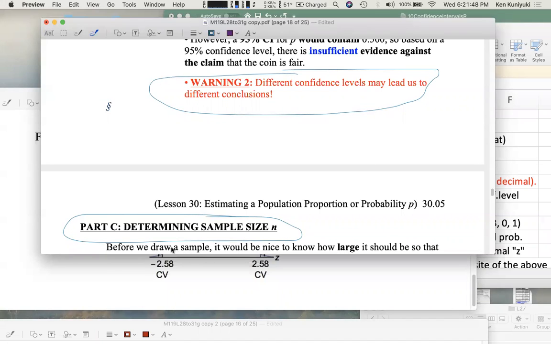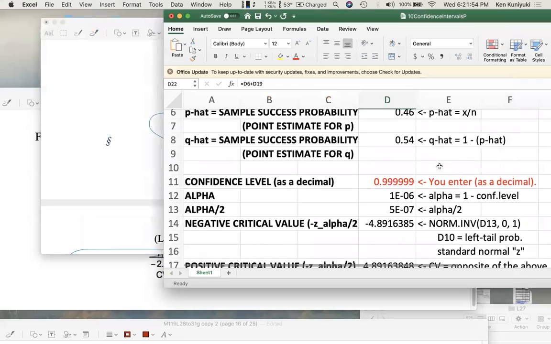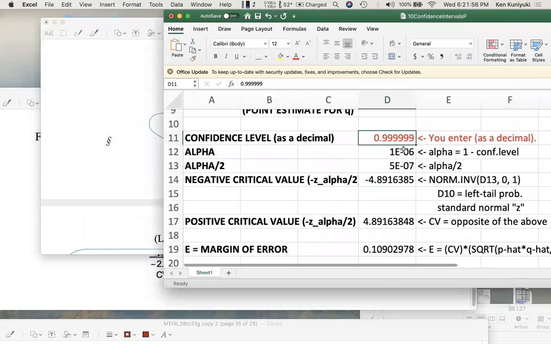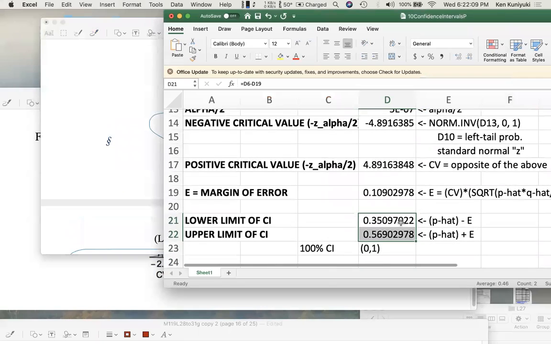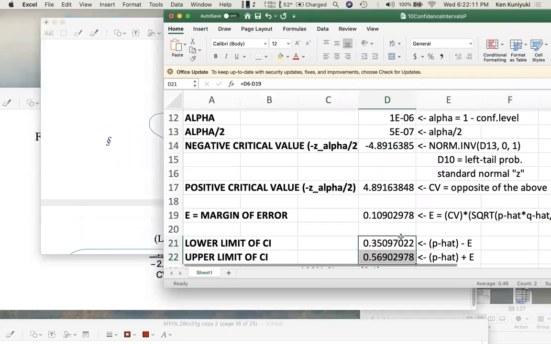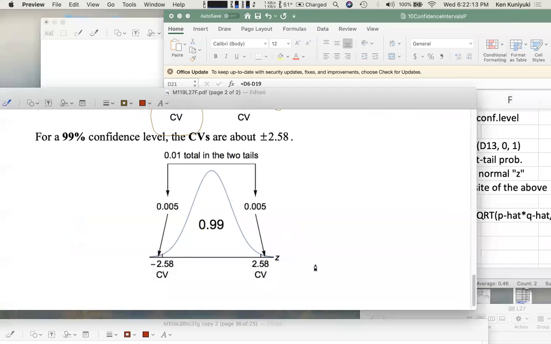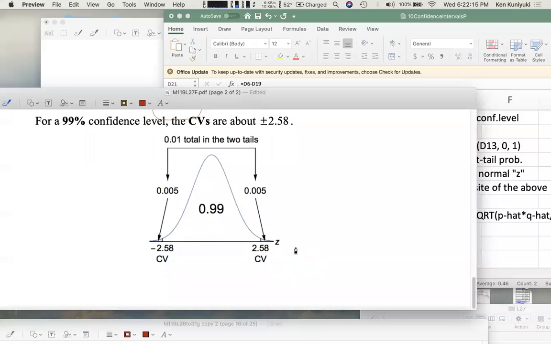Hi, everyone. Before we start determining sample sizes, I'd like to discuss some more tech. For example, before, I expressed surprise that for this ridiculous confidence level, 99.9999%, the confidence interval for P seemed almost reasonable, from 35% to 57%, basically. Nothing like 0 to 1. But actually, this shows how, for the standard normal Z, the tails fall off very rapidly.